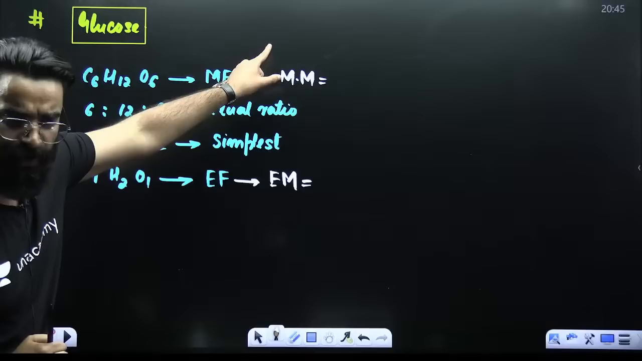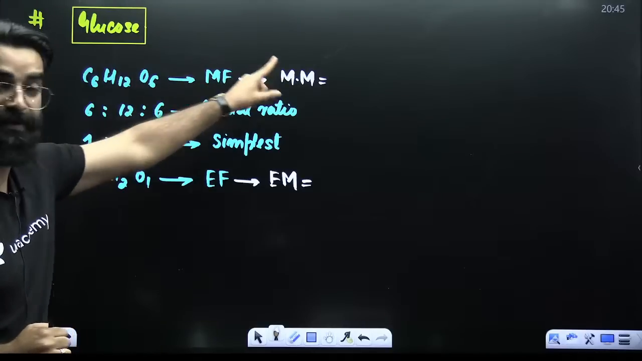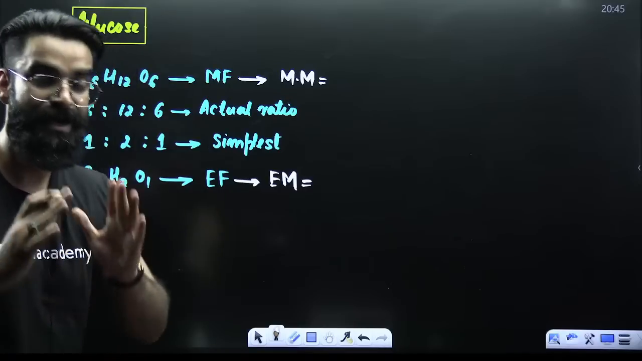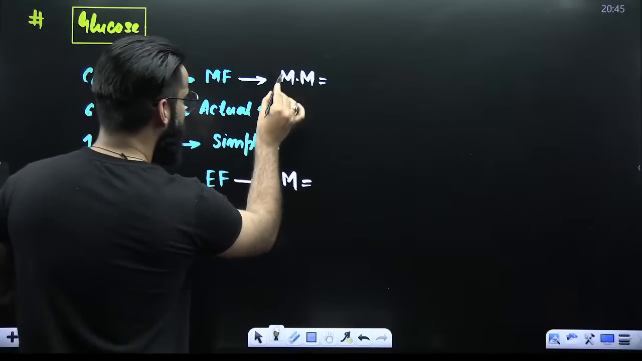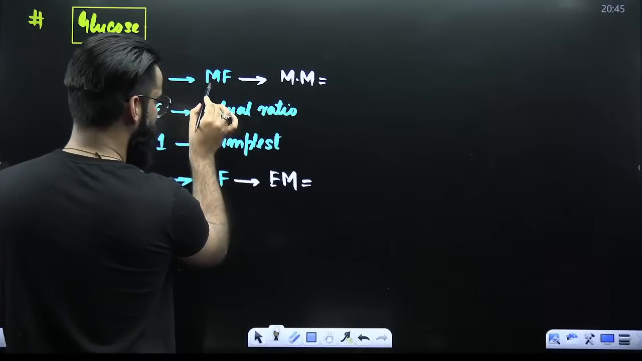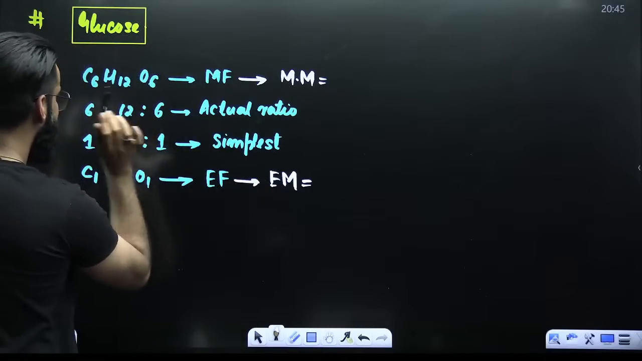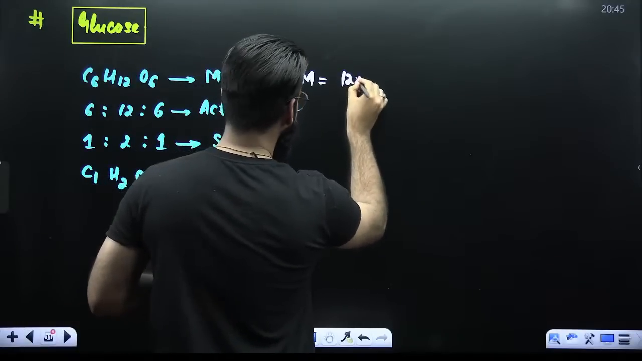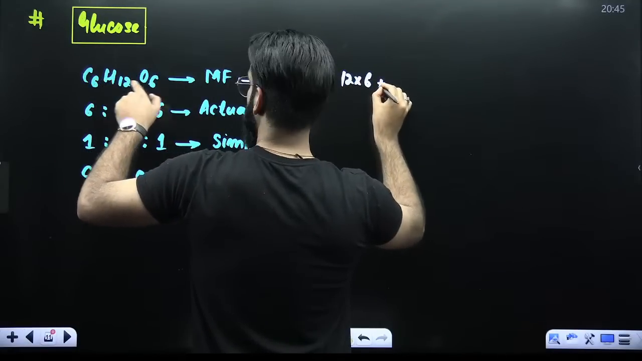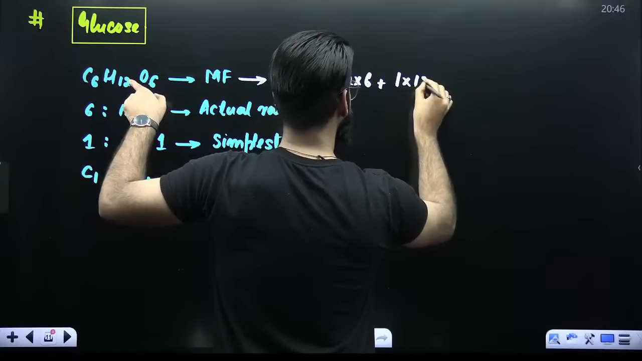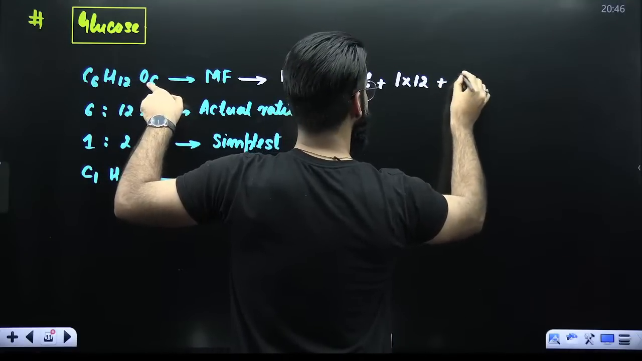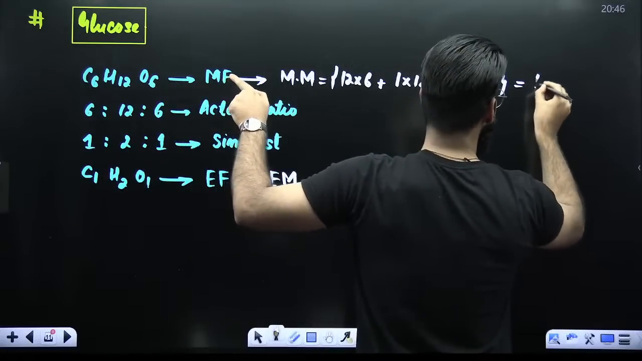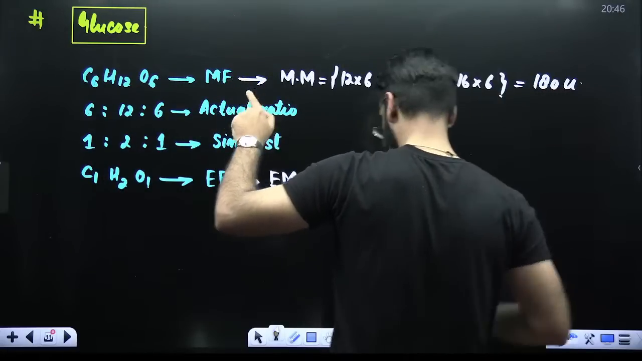With the help of molecular formula, we can calculate molecular mass. With the help of empirical formula, we can calculate empirical mass. How exactly? For molecular mass, use the molecular formula. This is the molecular formula. Get the molecular mass. What is the atomic mass of carbon? That is 12, multiplied by 6 carbon atoms. Atomic mass of hydrogen, 1, multiplied by 12 hydrogen atoms. Atomic mass of oxygen, 16, multiplied by 6 oxygen atoms. When you solve this, the value comes out to be 180 AMU, or you can say 180 U.